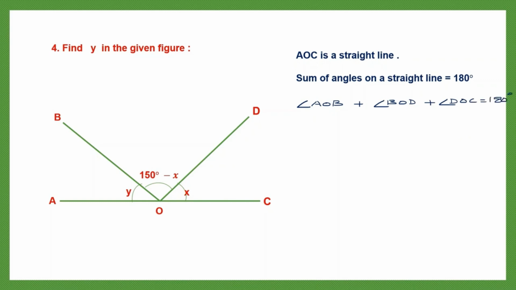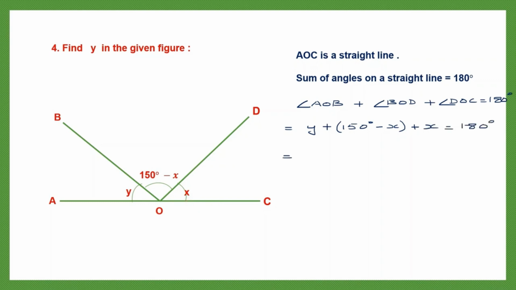Now how much is angle AOB? That is y, isn't it? So let's write that as y plus, how much is angle BOD? BOD is 150 minus x. So that is 150 degrees minus x, plus how much is DOC? DOC is x. So that is x. Totally this should add up to 180 degrees.